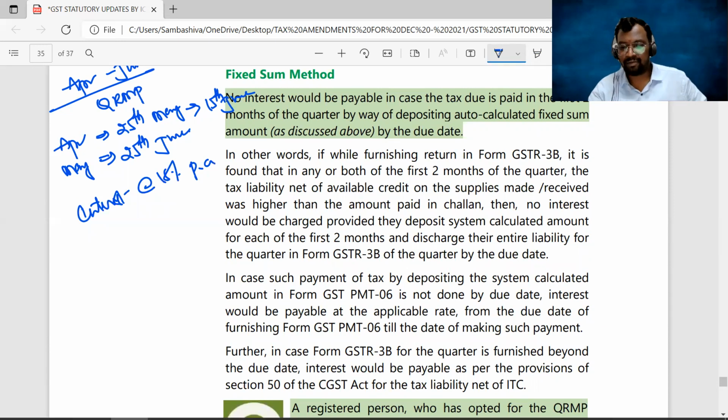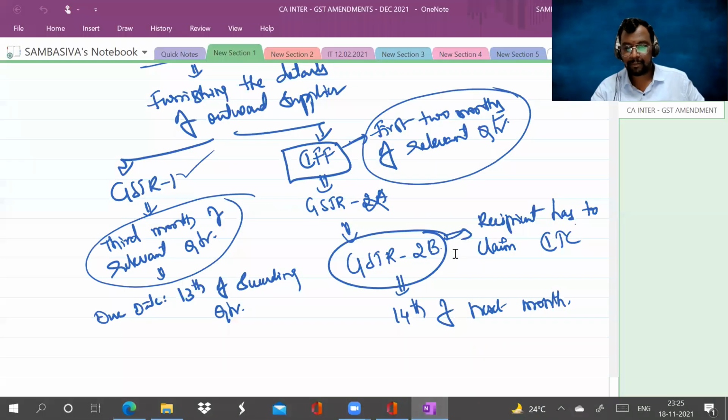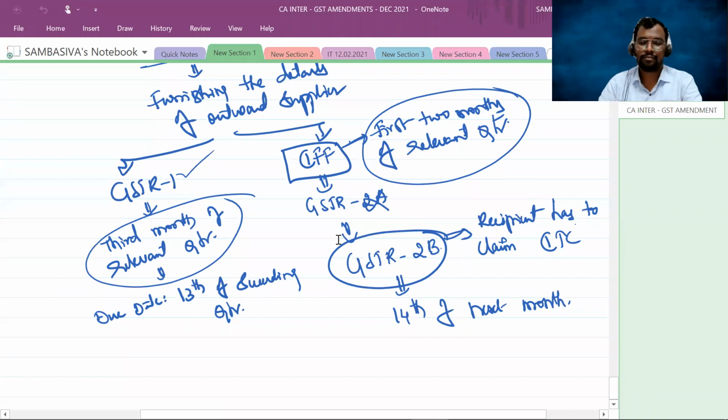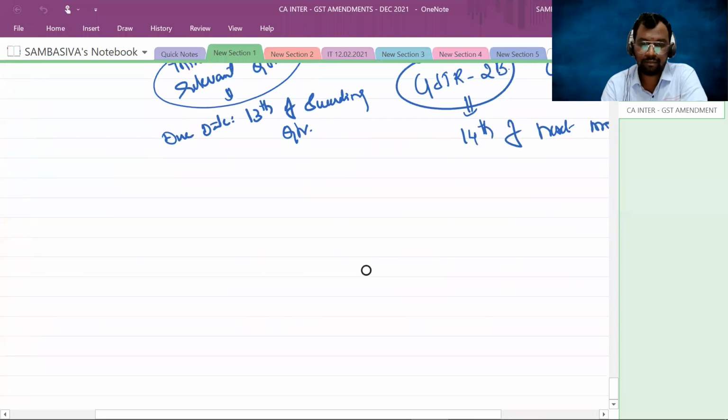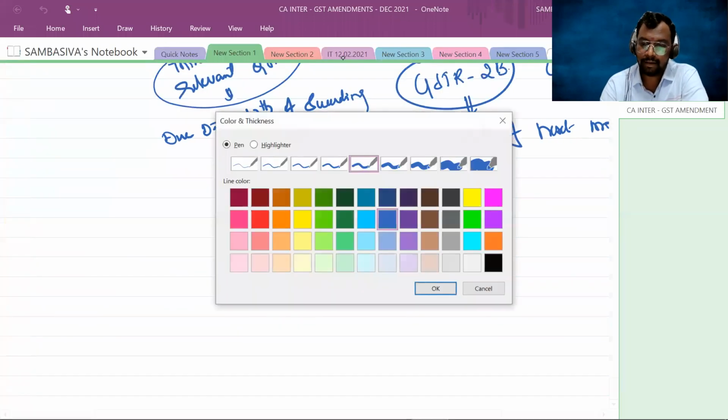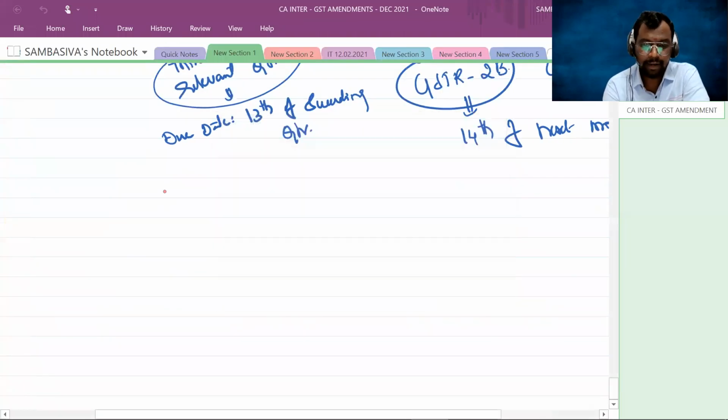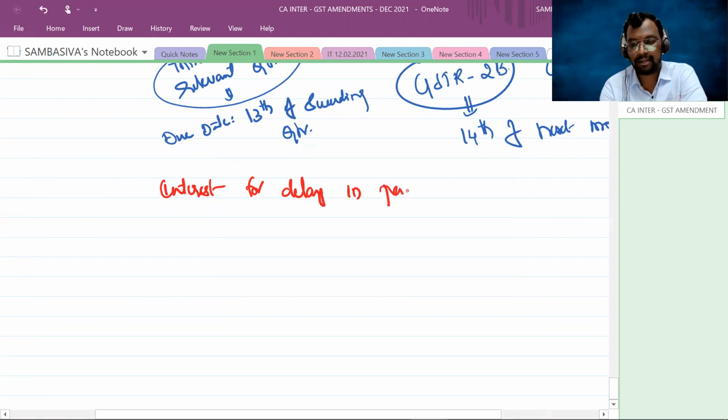Let me explain with the help of the notes. Interest for delay in payment of tax.